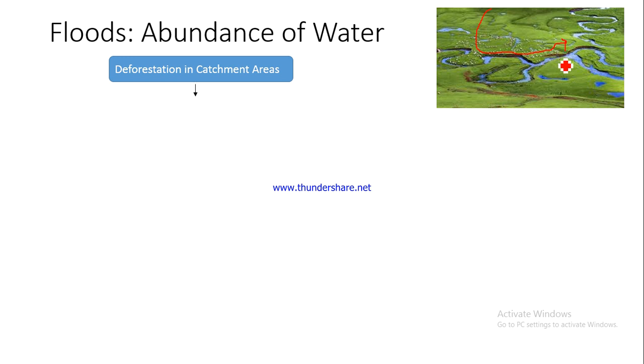Is this okay? So the whole area which drains the water it receives from rainfall through a common point is called a catchment. This is an example of a catchment. So what happens if there is deforestation in a catchment area?